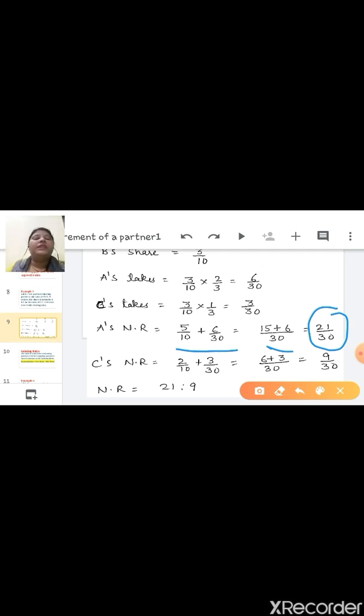In a similar way, calculate C's new ratio. C's old ratio is 2/10 and C is taking 3/30. Now the total is 9/30. So the ratio is 21:9. This is the new ratio of A and C. Here B is retiring, so do not take B, only the new ratio of A and C. Okay children, in this way you have to calculate the new ratio.